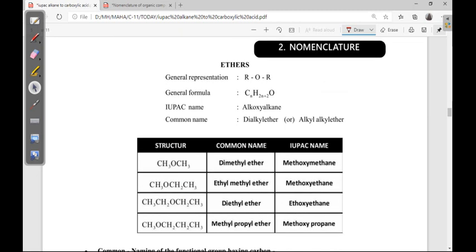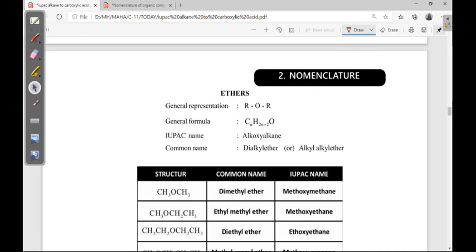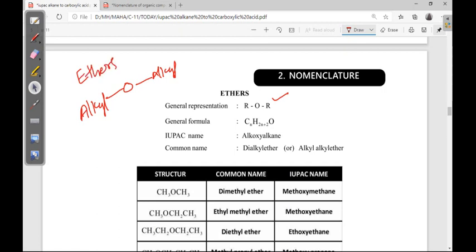Next, the ethers functional group. Ether means ROR: if oxygen is attached to two alkyl groups, here alkyl and here also alkyl, then these are called ethers. Ethers and alcohols are similar but not the same. In alcohol, one side is R, alkyl, and the other side is a fixed H. But here both sides are alkyl groups.